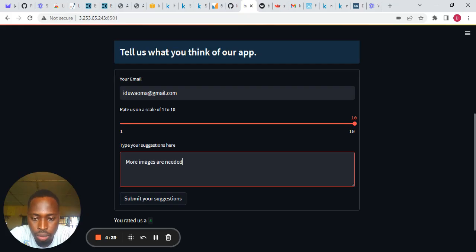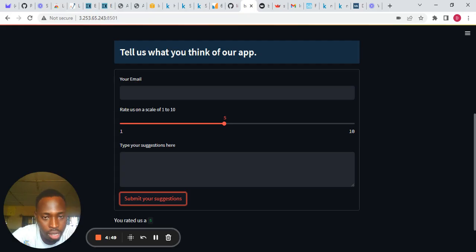Put in the suggestion: more images are needed. With this suggestion now, watch what happens when I click on submit your suggestions. It records in the background and the app is blank, ready to receive another suggestion.